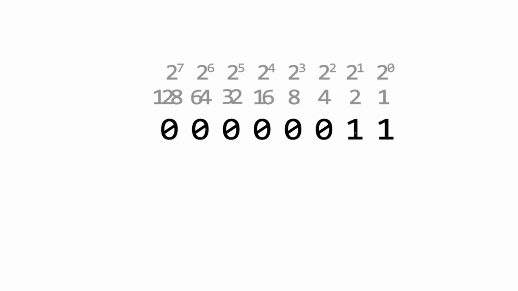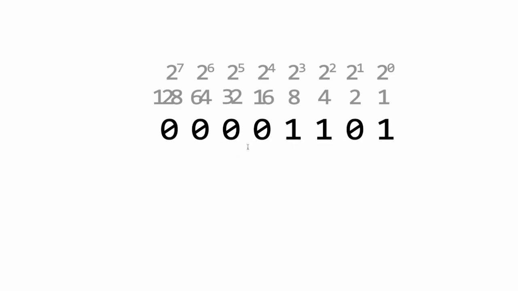So in this case, this one is a 3, so we've got a 1 over here on the 2 position. So 1 multiplied by 2 is 2, and then a 1 multiplied by 1 is 1, then you do 2 plus 1, and you have 3. If, for example, we wanted to store the number 13, we would have a 1 over here on the 8 position, so that makes 8. Then we would also have a 1 over here on the 4, so that makes 12. And then we would have a 1 on the 1, so yep, this one is 13. This is how you represent 13 in binary.